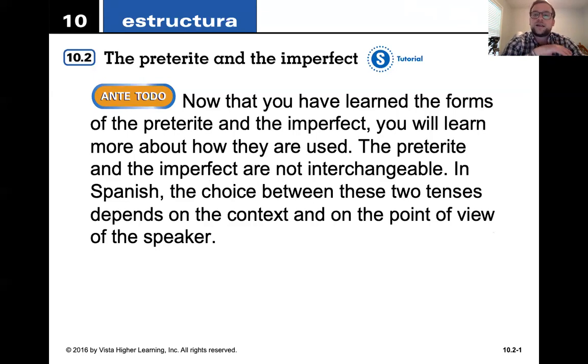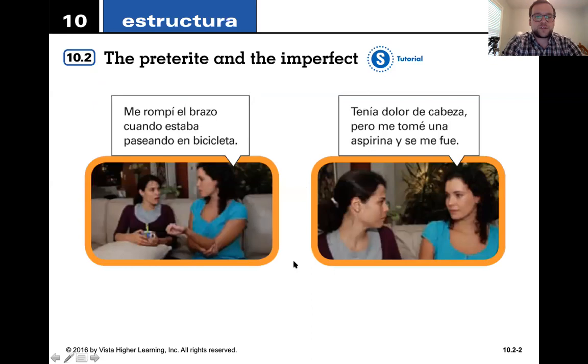interchangeable because we looked at the graphics, right? It's a point on a timeline for the preterite. It's a span of time for the imperfect. Preterite is a picture, a snapshot. A video would be the imperfect, right? Something that is ongoing, okay? So in Spanish, the choice between these two tenses depends on the context and the point of view of the speaker. Okay, so let's look at some examples here.